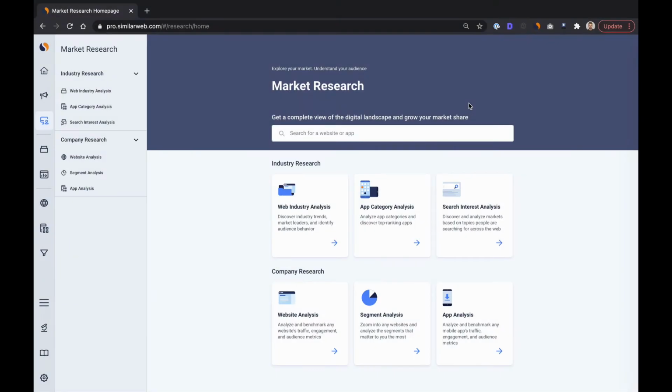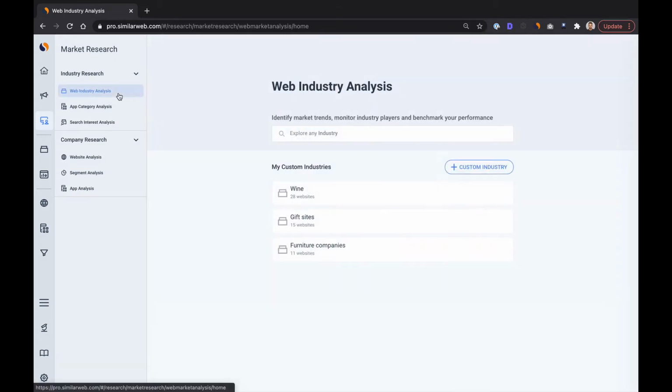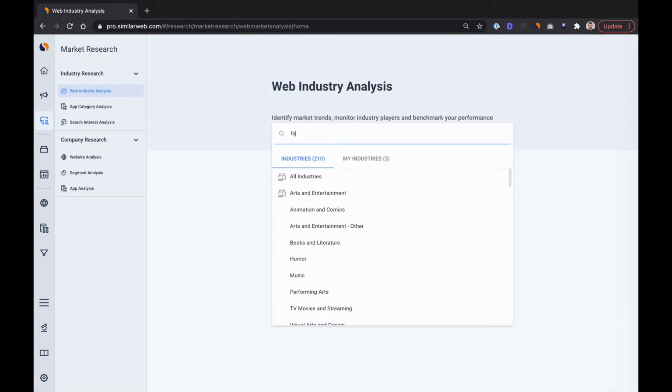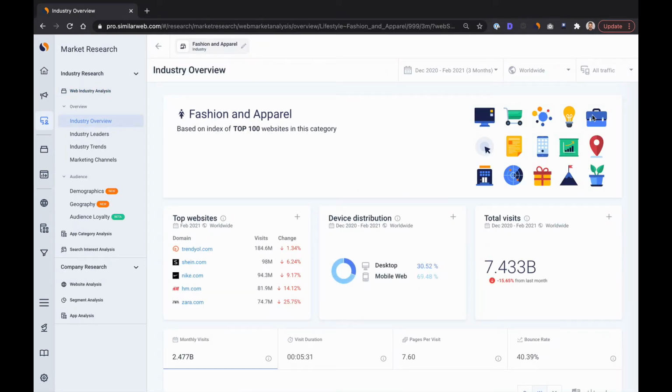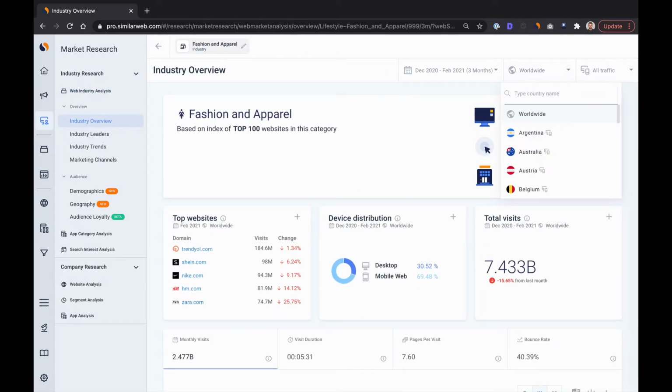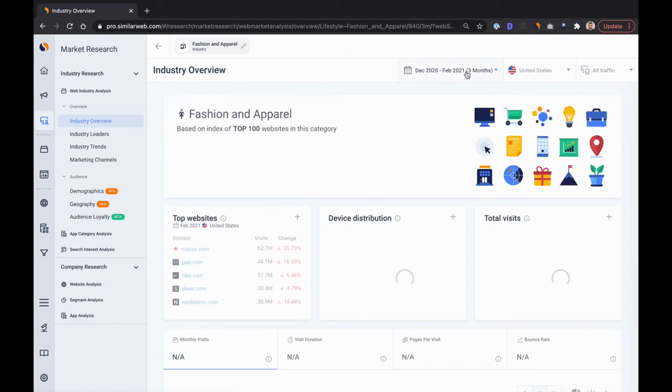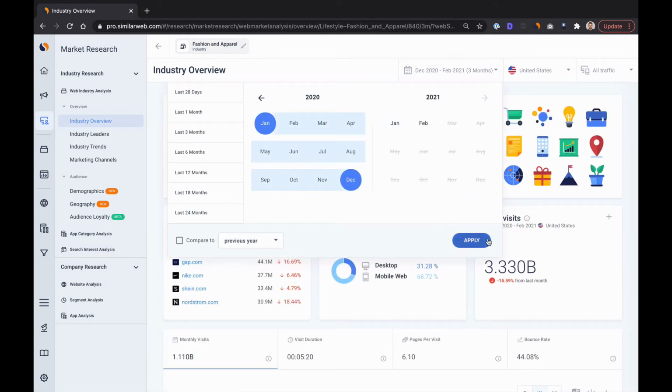What I'm about to show is only 2 of our 5 solutions, and within those 2 solutions, we're really only scratching the surface of the data and insights available. But with that, let's jump into digital research intelligence, looking at industry trends. We'll take the example of the fashion and apparel industry, and let's assume that I'm responsible for marketing for the US at Gap and want to take a look at 2020.